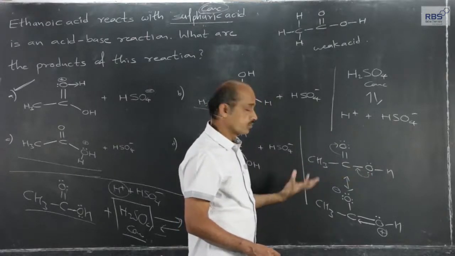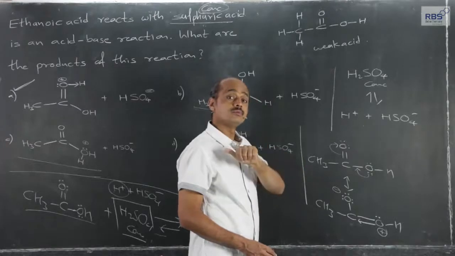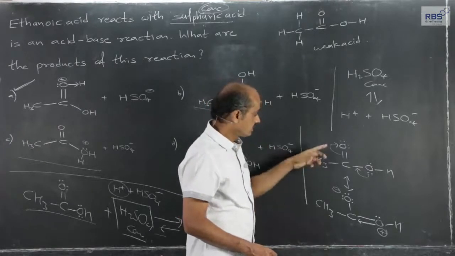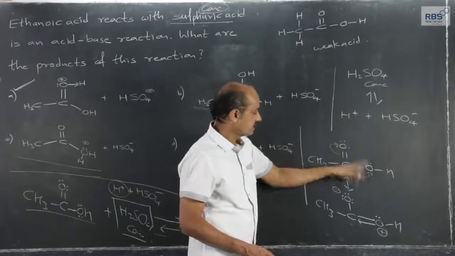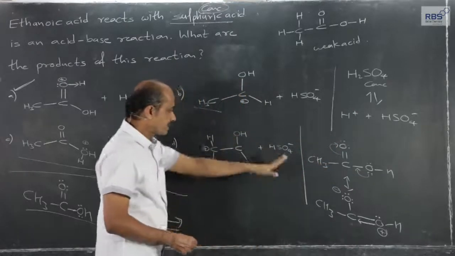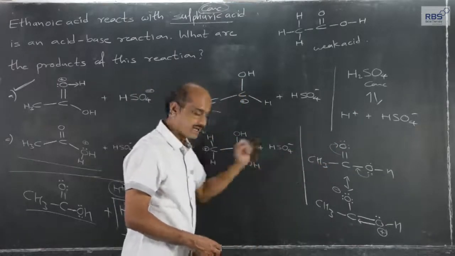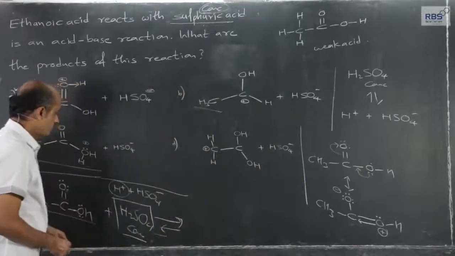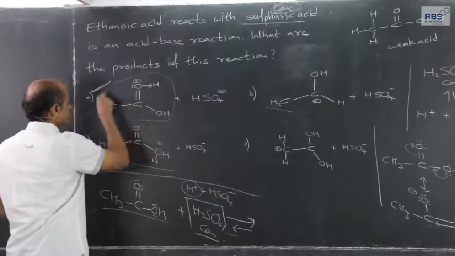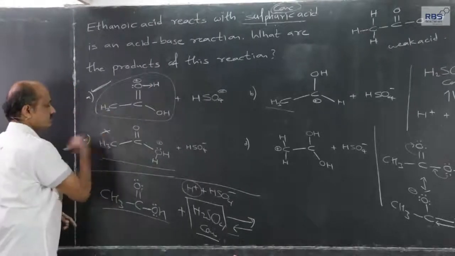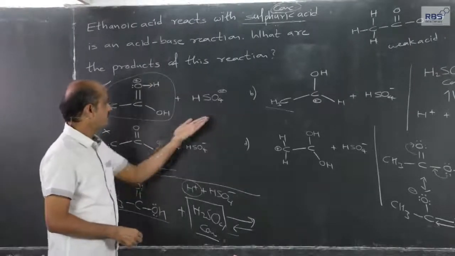Therefore, the proton which is available from H2SO4 is more likely to be attracted here than here, and therefore protonation of ethanoic acid gives rise to this species and not this, and therefore our answer is this.